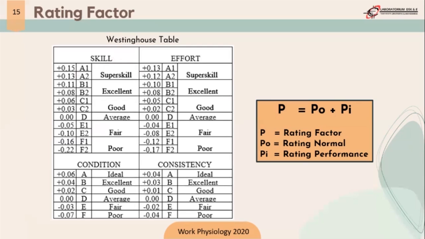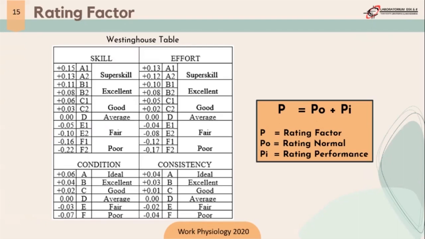Next, the Westinghouse table. The Westinghouse table consists of 4 factors: skills, effort, condition, and consistency. Skills is the ability to follow the proper way of working. Effort is the effort expended by the worker in completing the job.